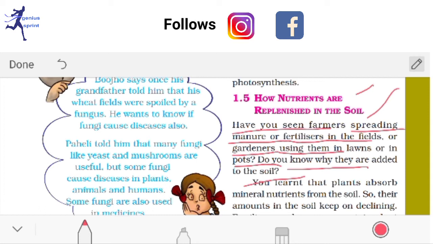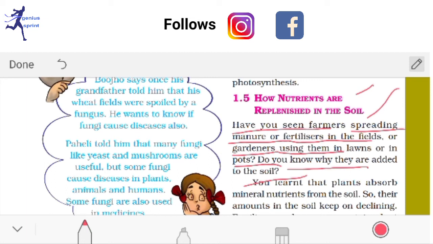If you see farmland, you will see that farmers add different manure or fertilizer into the soil. Why? Because the crops that were already harvested have taken nutrition from the soil, and for that reason there is a shortage of nutrients in the soil.